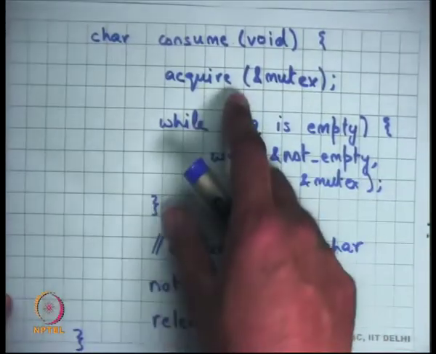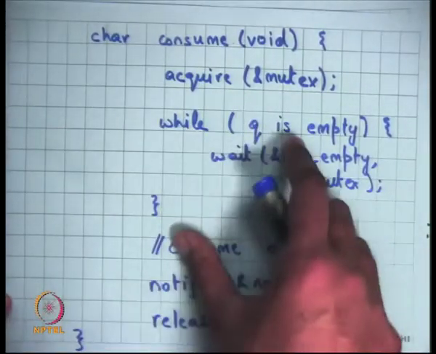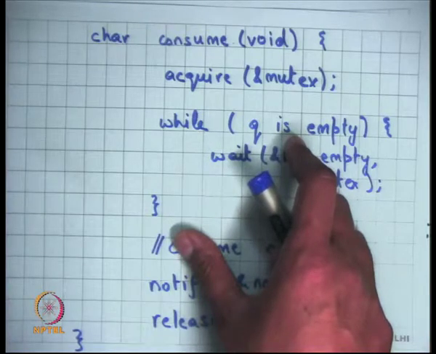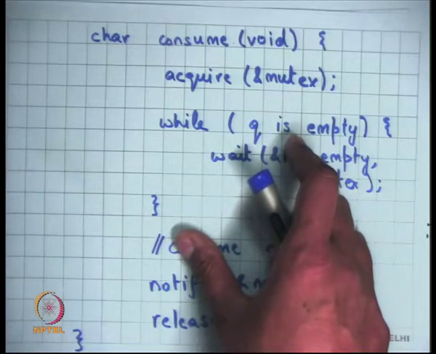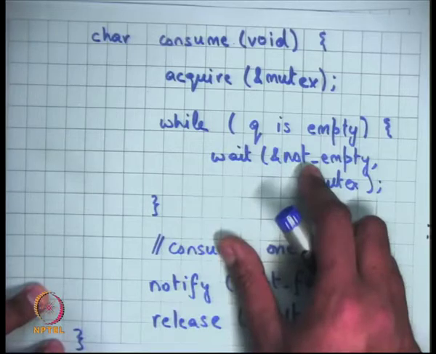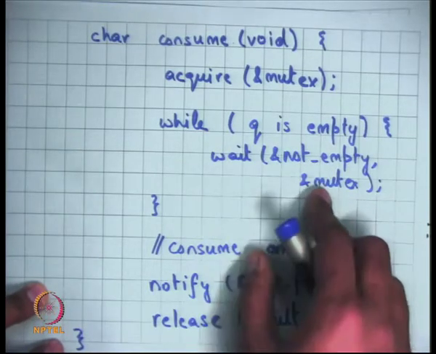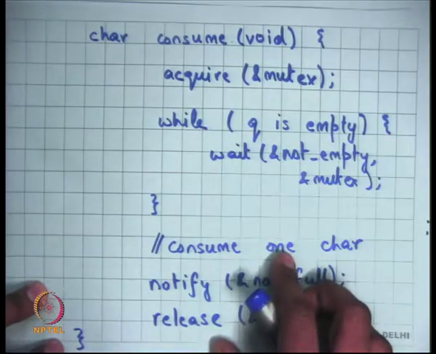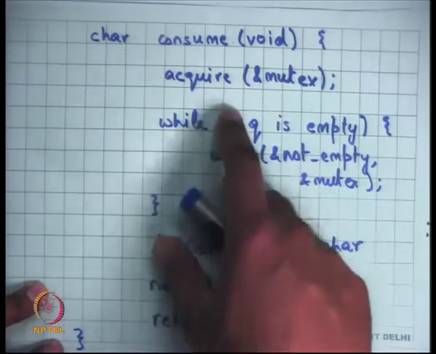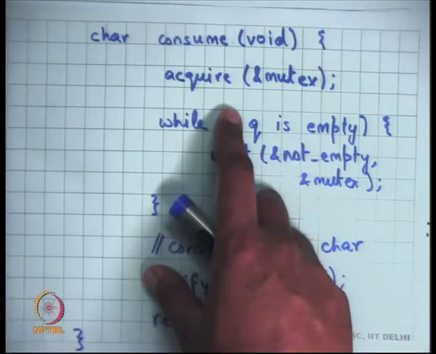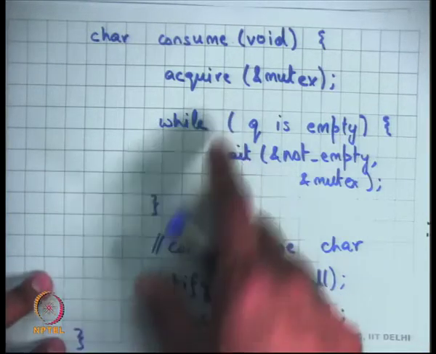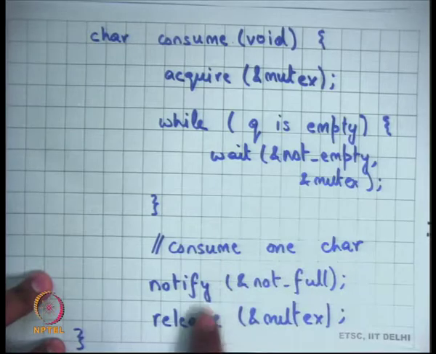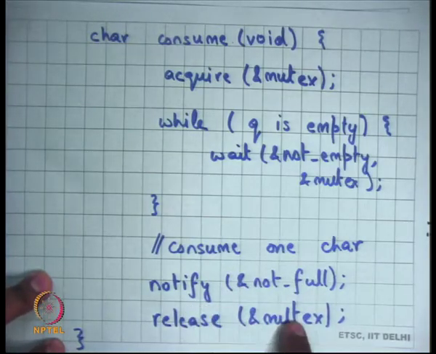So if I just look at the consumer code, it is the same thing. You acquire the mutex, you check if the queue is empty. This time I'm writing it in English instead of the actual condition. I'll wait on not empty and mutex just like before. If I come out of the wait, I'll recheck the condition, and if I had just one producer and one consumer, this condition will always be false, so I'll come out of the loop and consume one character, notify not full, and release the mutex. Okay, all right.